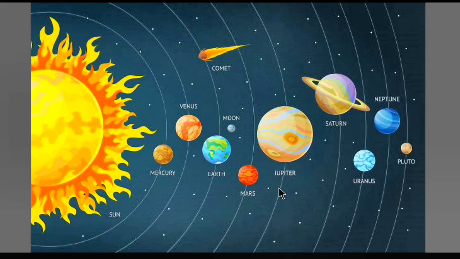See, as we know, the Earth moves around the Sun, and its movement around the Sun is called the revolution of the Earth. Besides this, there are 7 other planets that revolve around the Sun. See, in this picture, you can see the Sun is there, and with the Earth, 7 planets are there. Those revolve around the Sun.